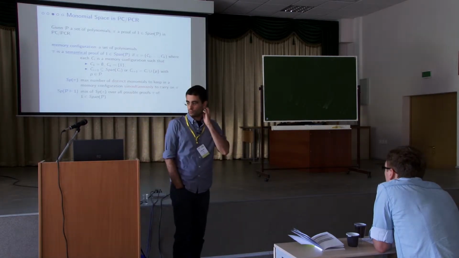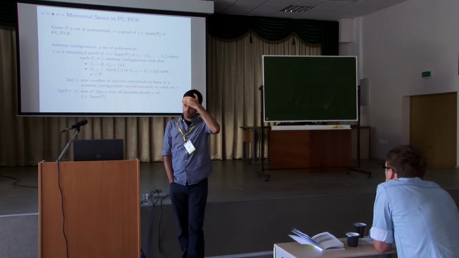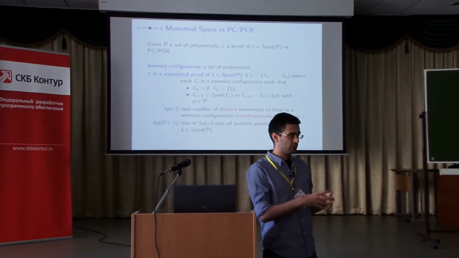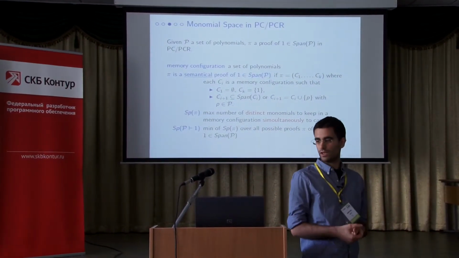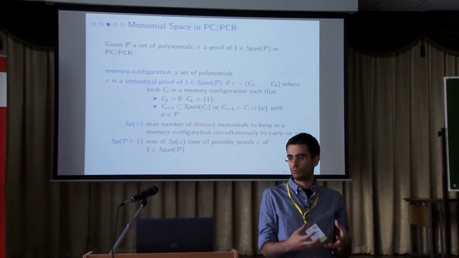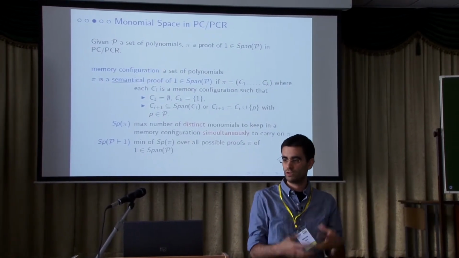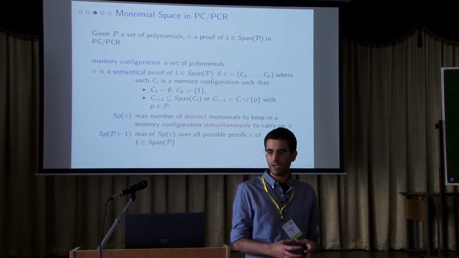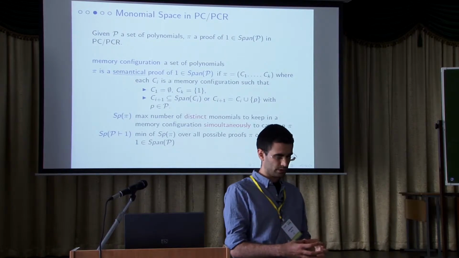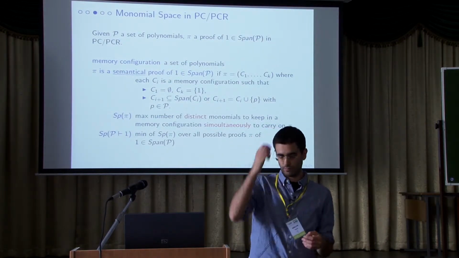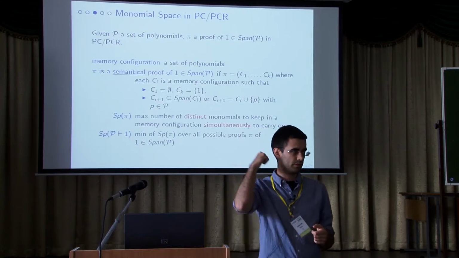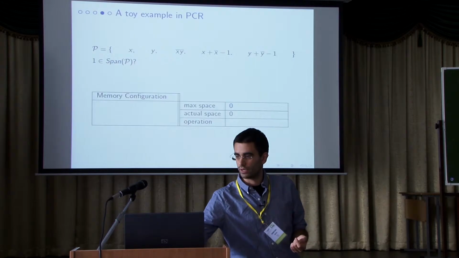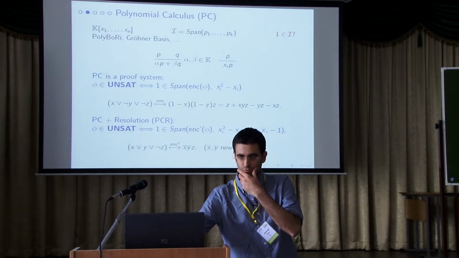Okay, so the notion of space we use, so just recall somehow what a proof is. Suppose we have some sequence of memory configurations, that is, we want to write actually our proofs somewhere on a memory of some computer, or in our mind, or on some blackboard. And so a memory configuration is a set of polynomials. And we move from one set of polynomials to another one, either by adding to the memory configuration some of the initial polynomials, the generators of the ideal, or we can apply some of the rules of the calculus.